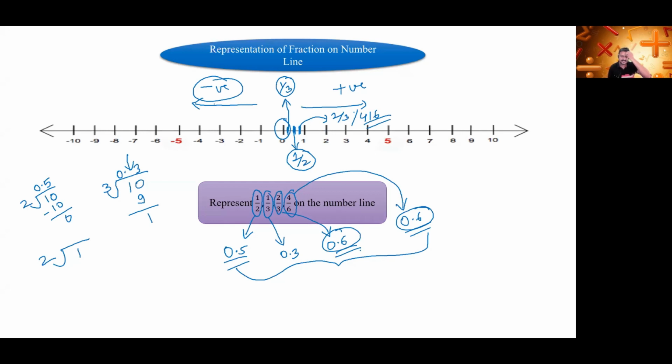So in such a way we represent fractions on the number line. First we convert the fractions into decimals and then we represent those decimals on the number line. Ultimately we are representing the fractions on the number line. Is it clear to you? Please give the response in the chat box. When you solve it now, it will become more clear. Don't worry, I will explain it when we take the exercise questions, and that time also I will explain it again.